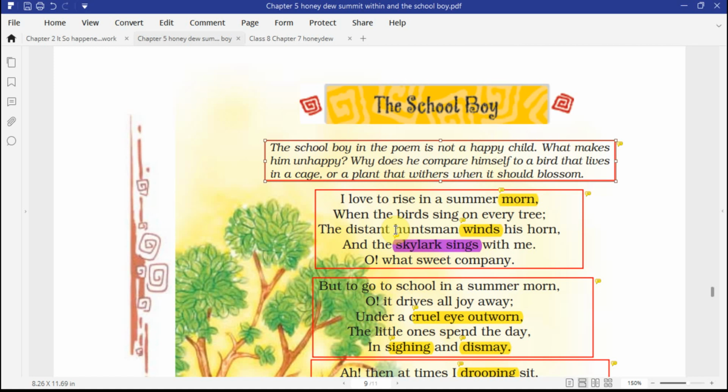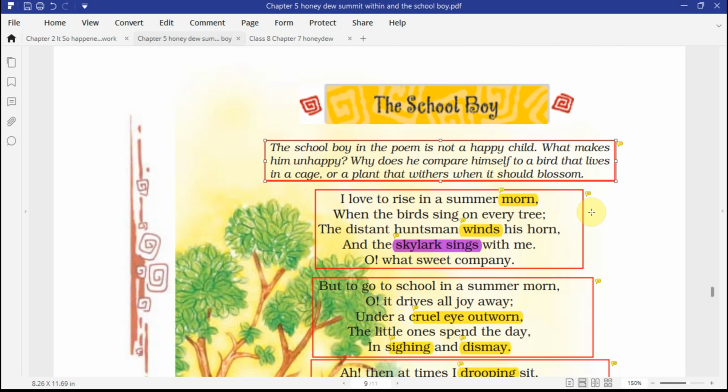The morning symbolizes hope and aspiration. Here it is talking about a summer morning, which symbolizes hope. Every new morning carries a new hope with it, a new start, and aspirations also. And the birds, caged birds, are a symbol of no freedom and slavery, but the birds which are let free into the air.